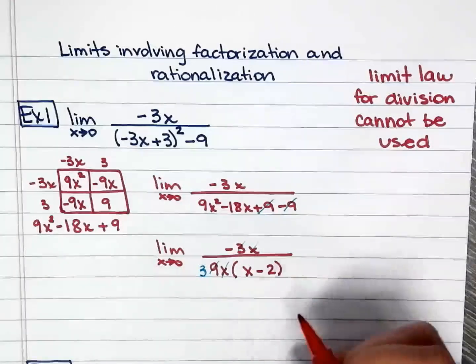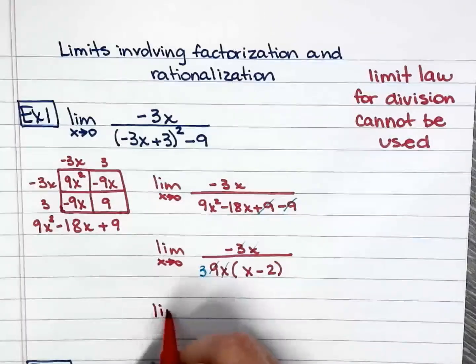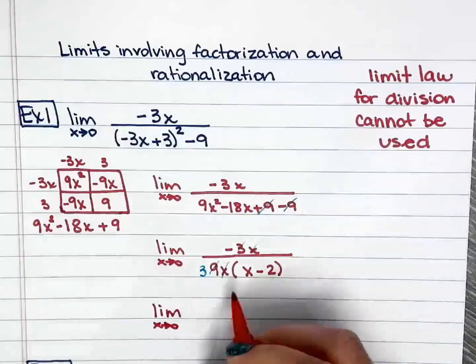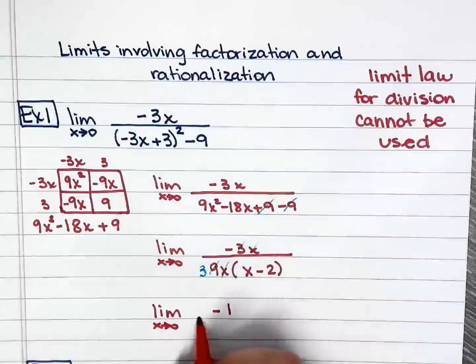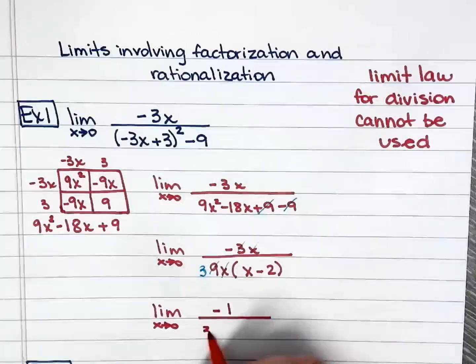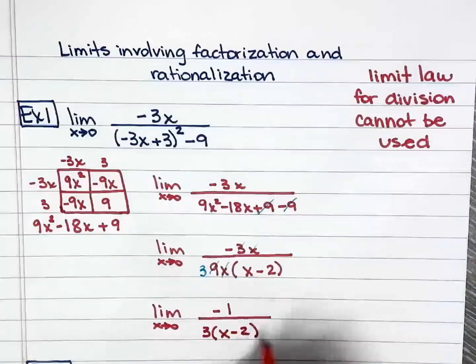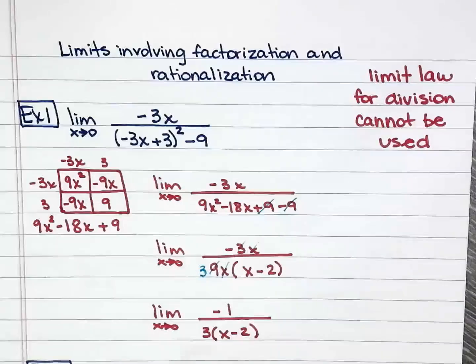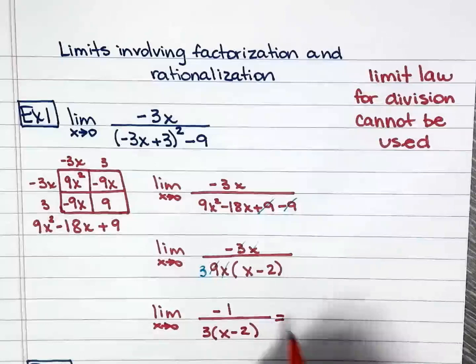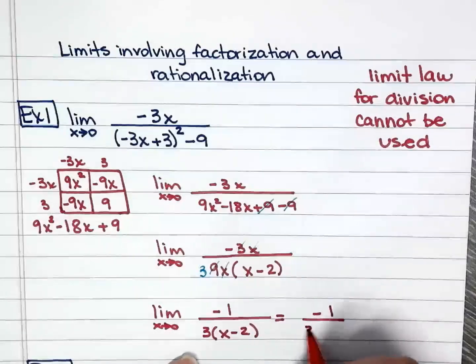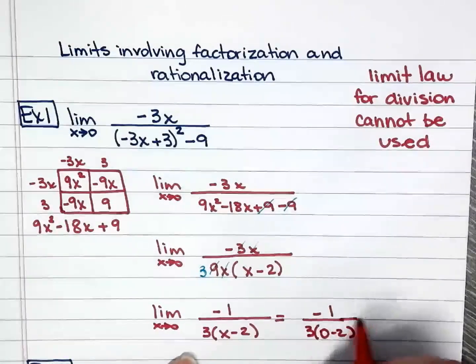So finally, we have the limit as x approaches 0 of negative 1 I have left on the numerator over 3x minus 2. Now at this point, I can go ahead and substitute 0 in for x. So negative 1 over 3 times 0 minus 2.